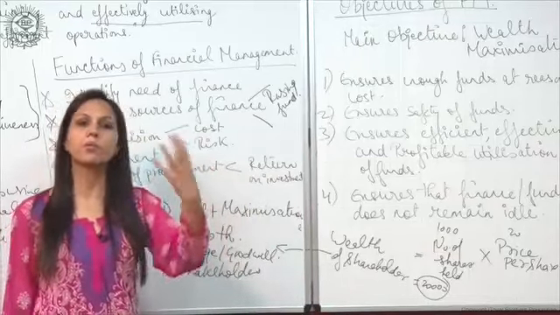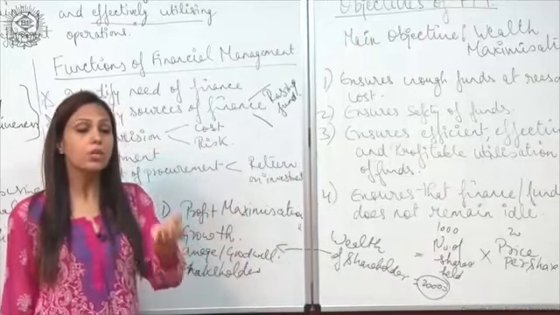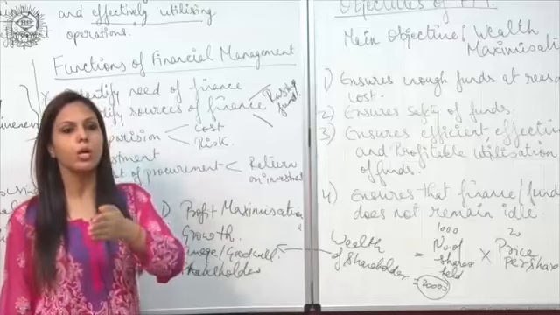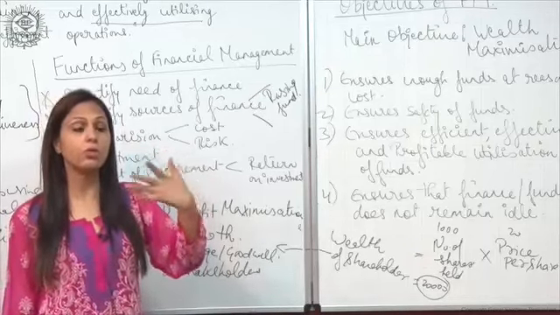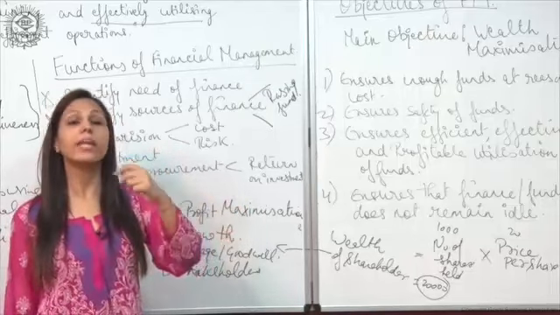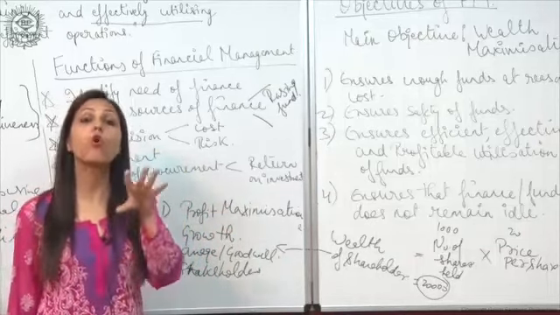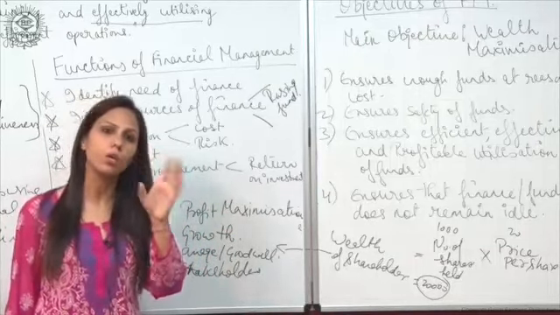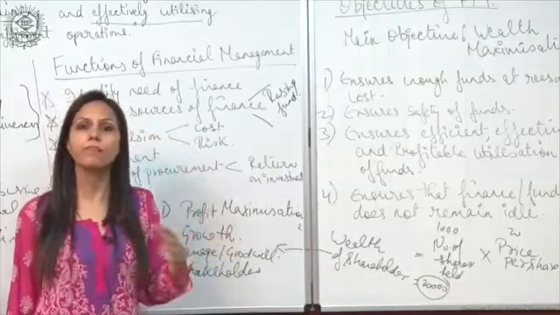For example, we have acquired funds, and we are investing those funds. We have to make sure that if in future any mishappening or loss occurs, we know how we are going to manage or cope with that particular loss. Because as I told you, things don't always move the way we plan.